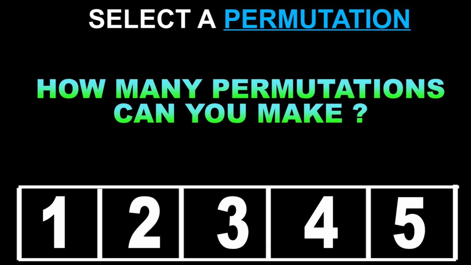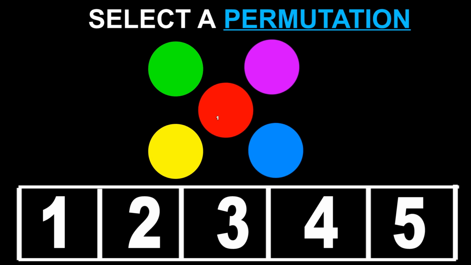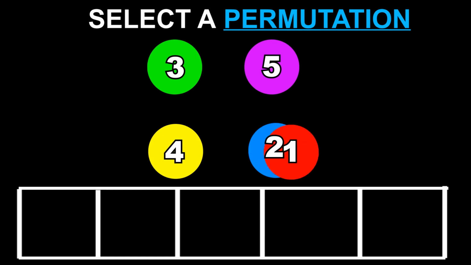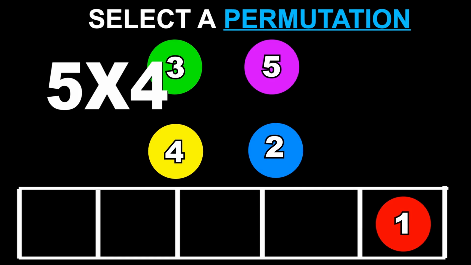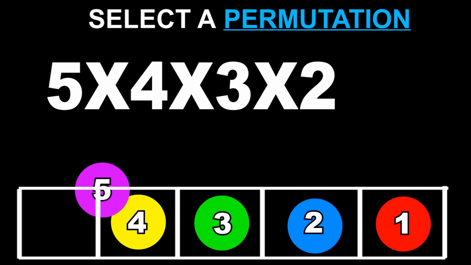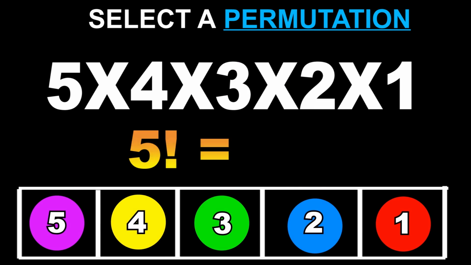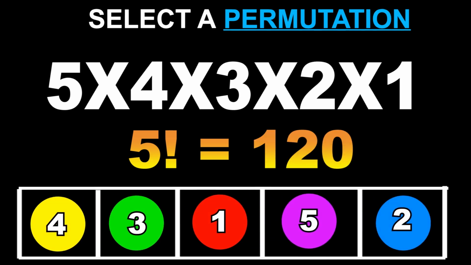Now the question is, how many permutations can you make? So let's count. For the first time you have 5 options. Now you can pick any of the circles from these 5 circles. Now for every single circle you pick, you have 4 options left in the next pick. So 5 multiplied by 4, and then so on to 5 multiplied by 4 multiplied by 3 multiplied by 2 multiplied by 1, which is simply 5 factorial. Hence these 5 circles can arrange themselves in 5 factorial ways, which is 120 ways.